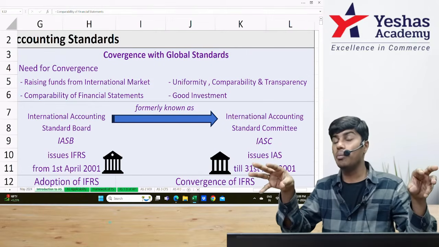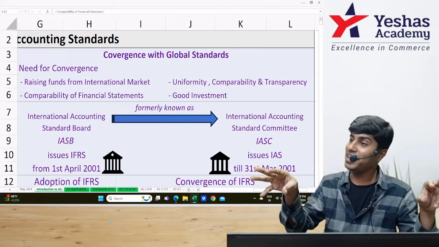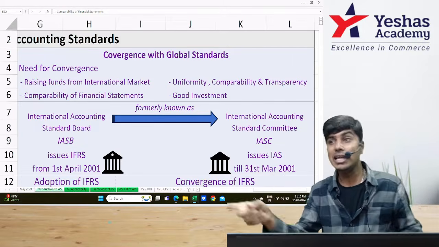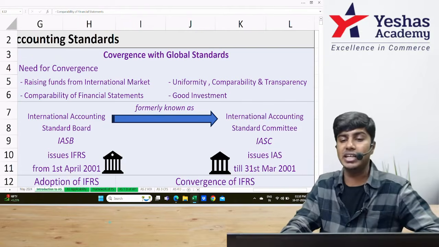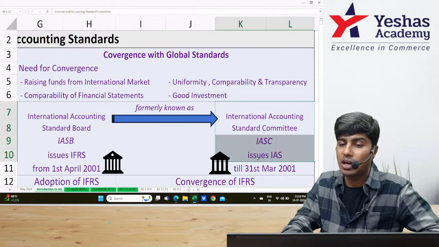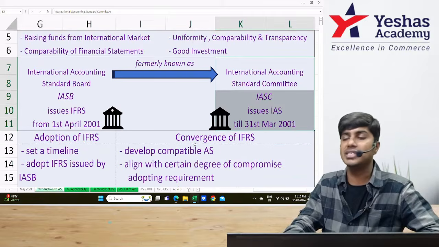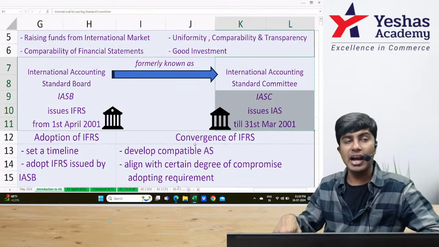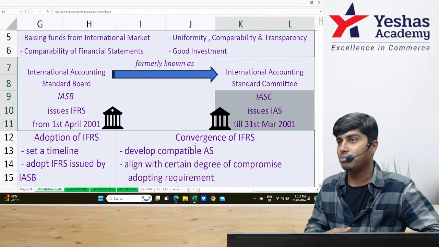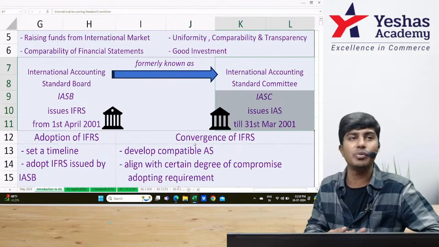To bring in uniformity, reliability, standardization, comparability internationally, there was a body set up called the International Accounting Standards Committee, IASC. This started issuing international accounting standards, and this was supposed to be followed internationally, but it didn't become international till 2001.